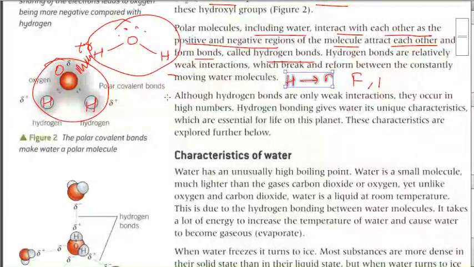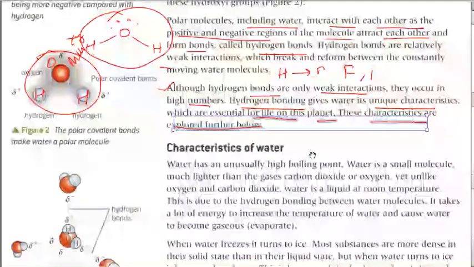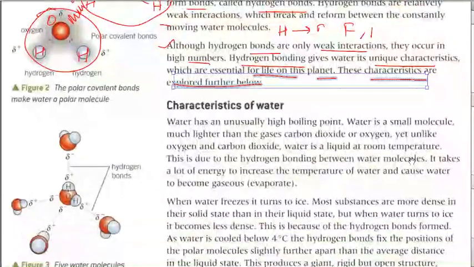Now, although hydrogen bonds are only weak interactions, they occur in very high numbers. And hydrogen bonding gives water a unique characteristic, which is essential for life on this planet. These characteristics are explored further below. Because of this hydrogen bonding, water has very unique characteristics, and we are now going to discuss all those characteristics.